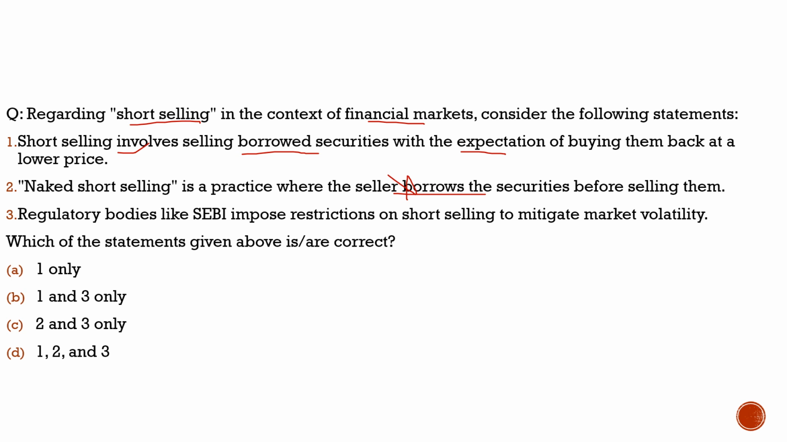And the definition of covered short selling is a practice where the seller borrows the securities before selling them. So the second statement is incorrect. Coming to the third statement, it says regulatory bodies like SEBI impose restrictions on short selling to mitigate market volatility. 100% correct. So with respect to this question, the correct statements are statements 1 and 3 only, and from the code given below, the correct code is option B. And why did we discuss this question? Because South Korea has resumed this again.